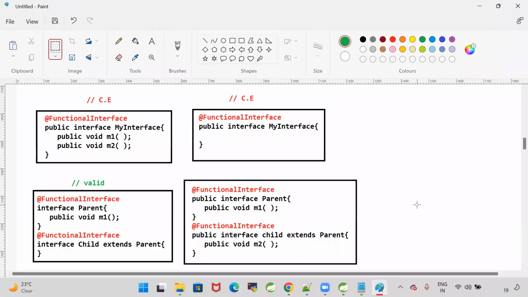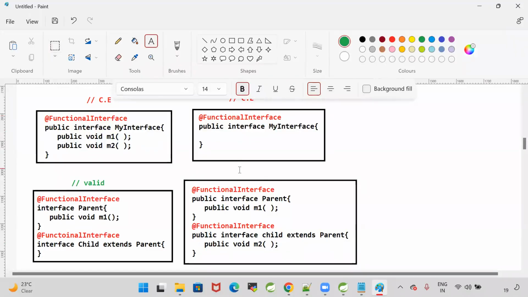First scenario, compile time error because it is having two abstract methods. Second scenario also invalid because there is no abstract method. Third scenario is valid. Parent method came to child. Child is having only one abstract method. Based on that, can you tell me whether the fourth scenario is valid or invalid? Fourth scenario invalid. The reason: child is already having one method, and from parent one method came. So child is having two methods. It is invalid. Compile time error.